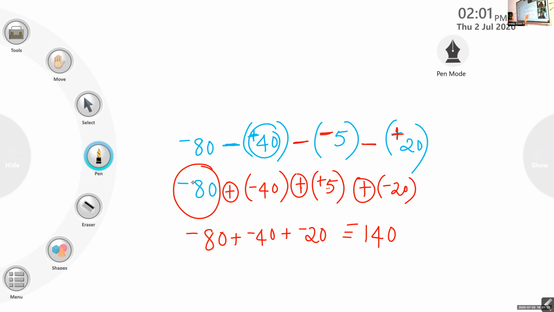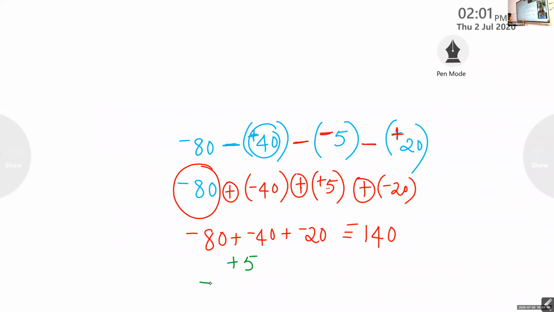What are the negative numbers we added? Only negative 140. Positive numbers, only positive 5 is there. Okay, very good. So negative 140 plus positive 5. So what is the answer? Negative 135. Is it clear, children?